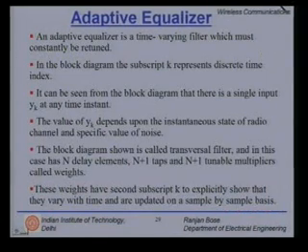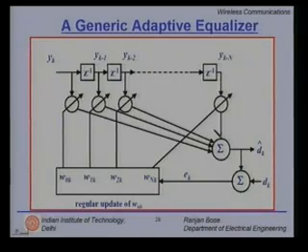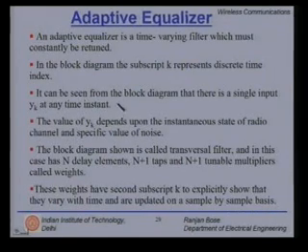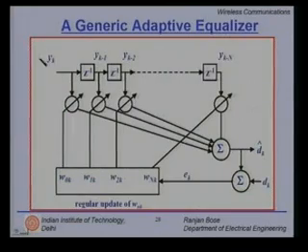So, what is an adaptive equalizer in principle? An adaptive equalizer is a time varying filter which must constantly be retuned. In the block diagram, the subscript k represents the discrete time index. Here k is the discrete time index. It can be seen from the block diagram that there is a single input yk at any time instant here.